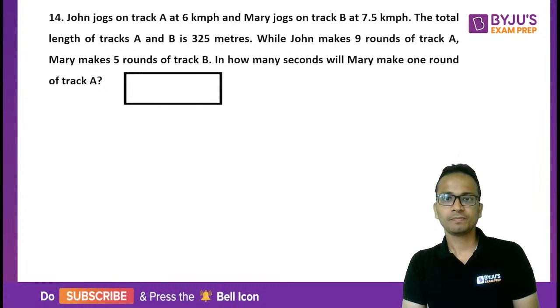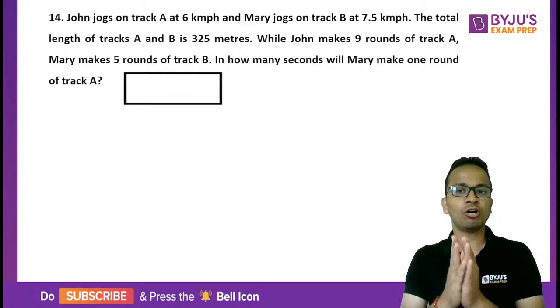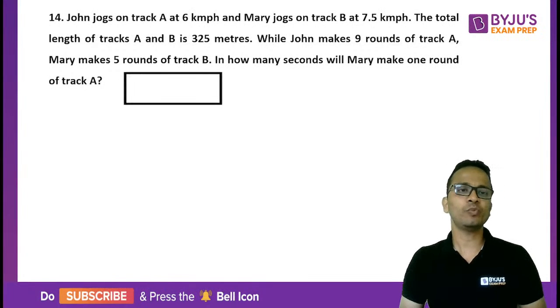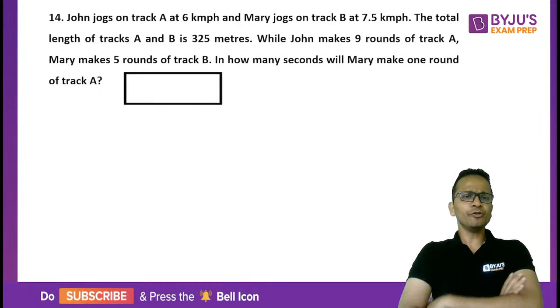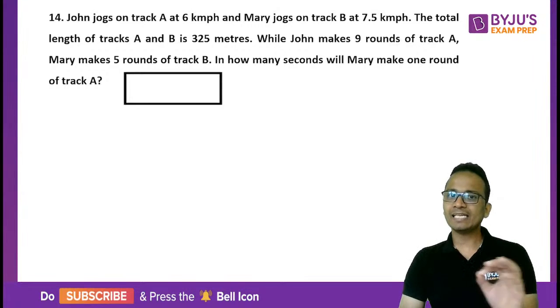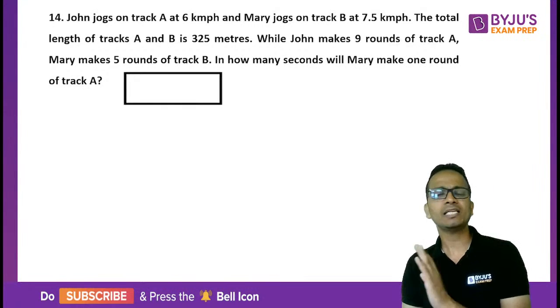Question number 14. A very easy, straightforward question of time, speed, distance. Yes, you need to write a few things, but the question is very easy. Let me read it for you. John jogs on a track A at 6 km per hour and Mary jogs on track B at 7.5 km